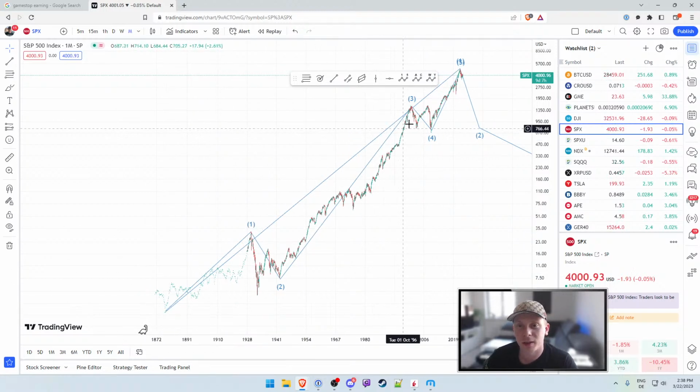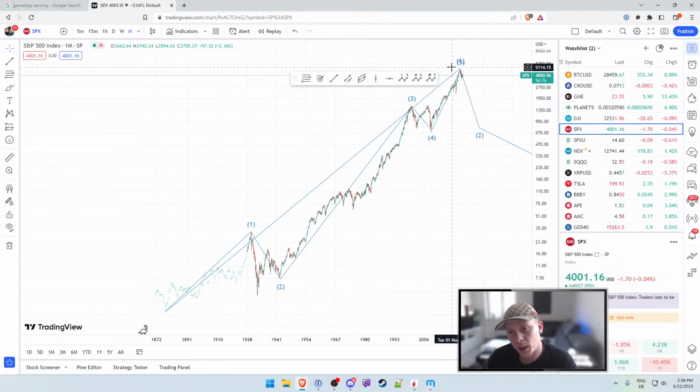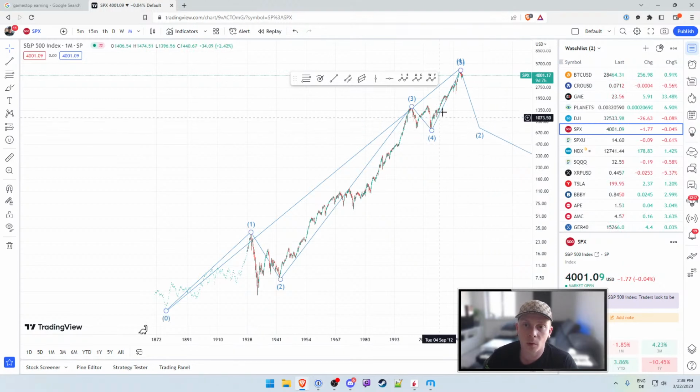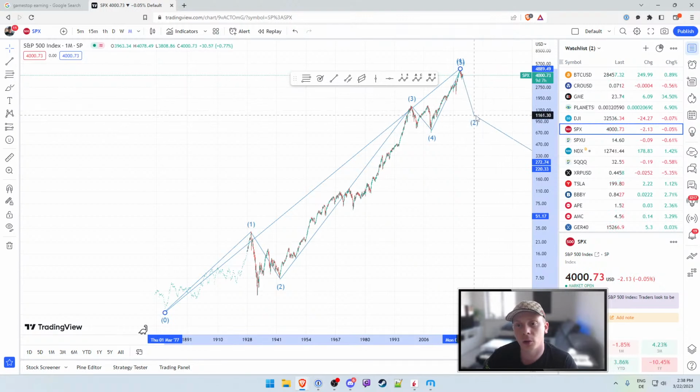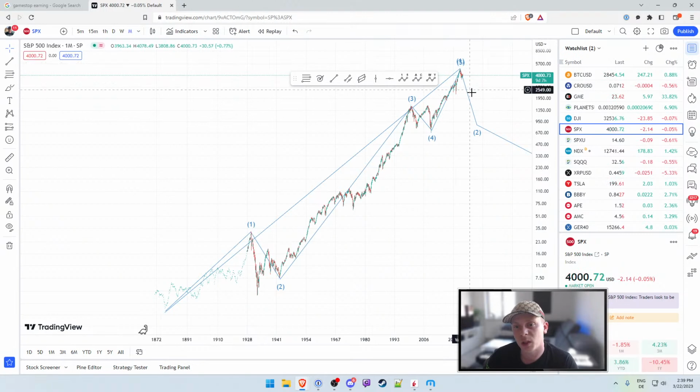But overall, we can say that this is a wave 1, which means that we're currently in a wave 2 of a very big degree. In Motive Wave, we're only looking at this part here, which we labeled 1, 2, 3, 4, 5, which is actually this wave 4, and as a result, also in a second wave of a smaller degree. But it's important to understand that we are in the second wave of a very big degree, because it means the correction we are to expect has to be far, far bigger overall. The position here is just random, so don't get set up on wherever that is right now.